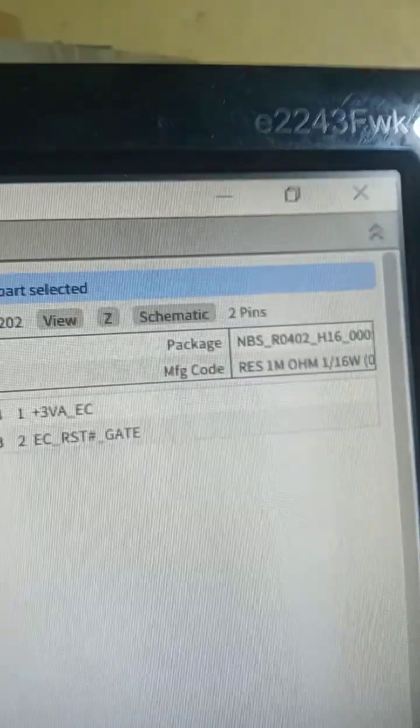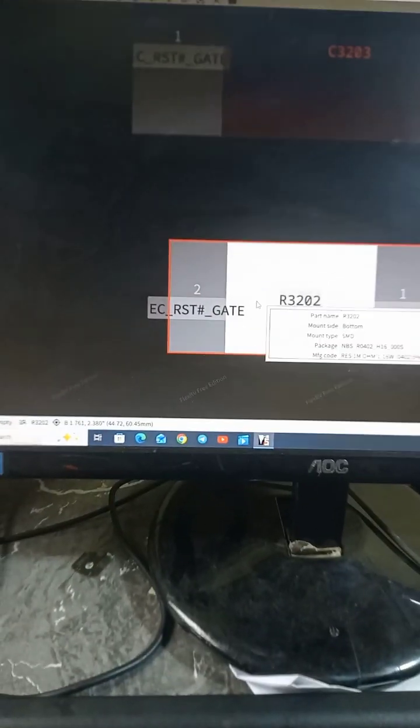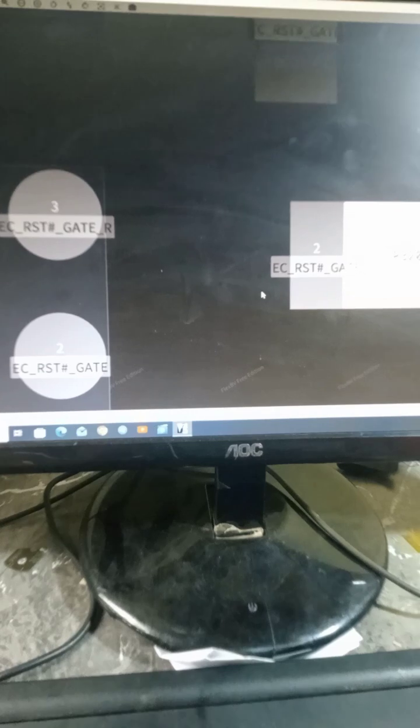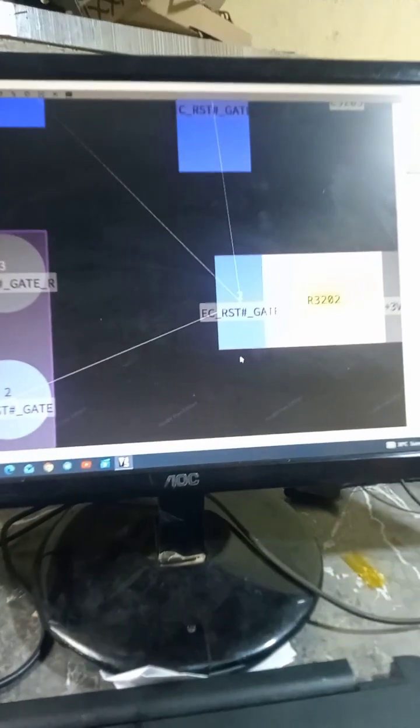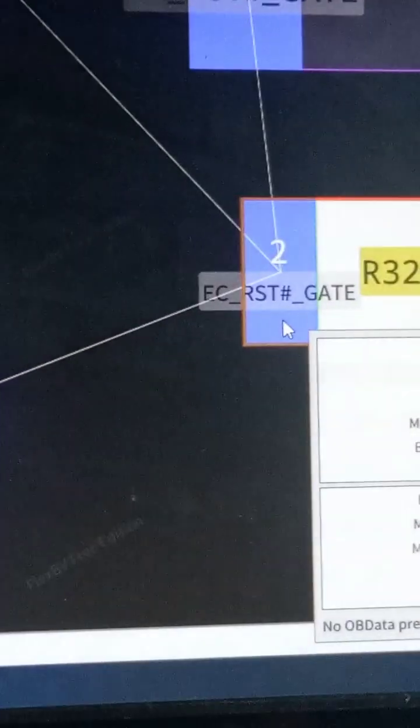Our resistor here is supposed to be a 1 mega ohm resistor. This is the resistor that is supposed to supply our gate voltage.